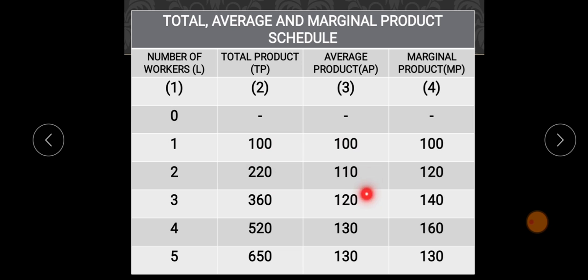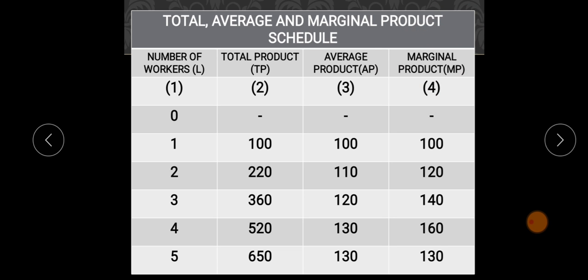Similarly, 120 we get by dividing 360 by 3. So average product is the amount of output that each individual, or one worker, produces.